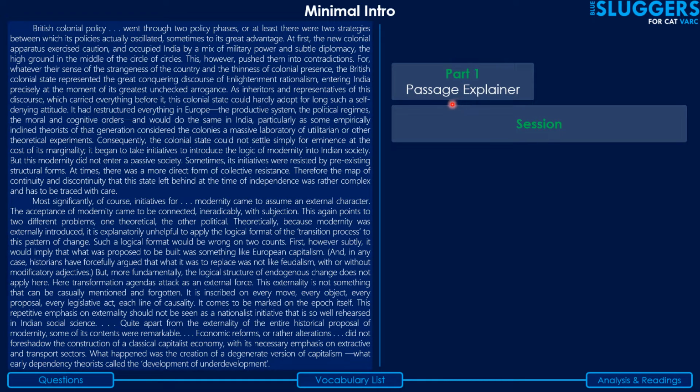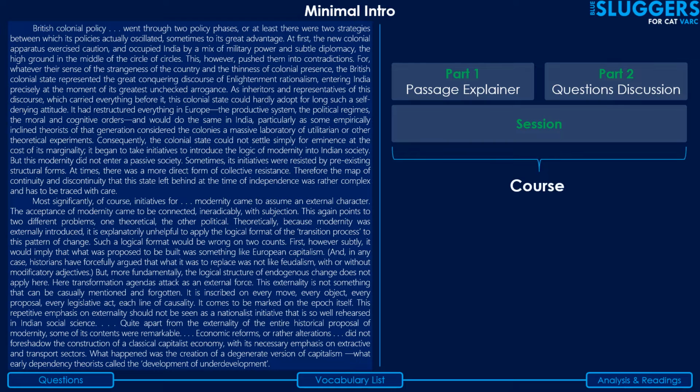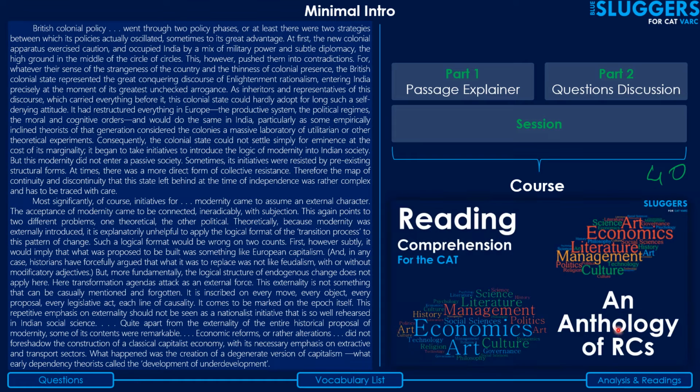The first part is where I explain the passage of the RC in detail, and the second part is where I take you through the questions of the RC. 40 of these sessions make up a course titled an anthology of RCs, which is directed towards your reading comprehension preparation for the CAT. The current video that you're watching is the second part of this session, which caters to this particular RC.